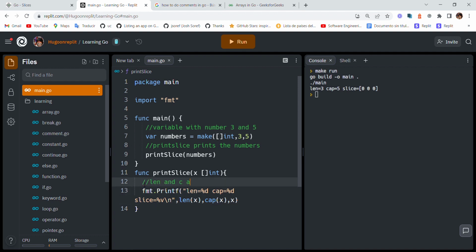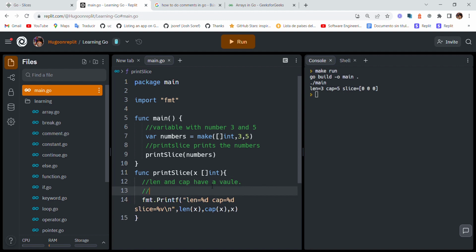Len and cap have a value, and then we have this x, which just creates three things, so three numbers in this array type, so value, and then a Python type array is created. It's not really an array. It doesn't have commas, but just because of these things, I do call it an array.